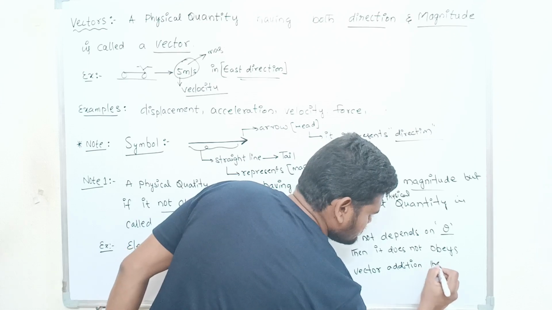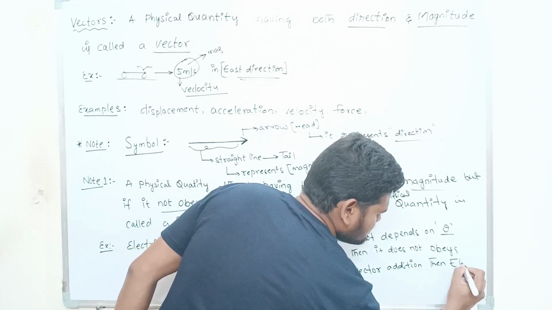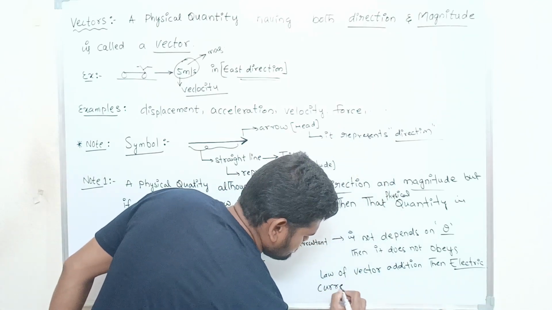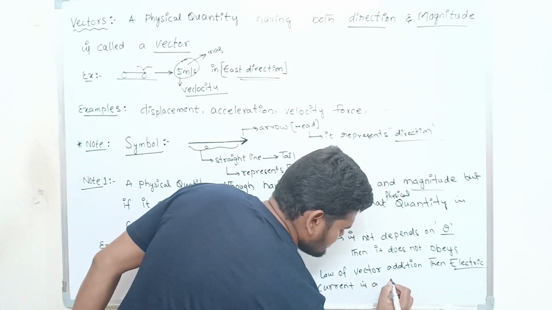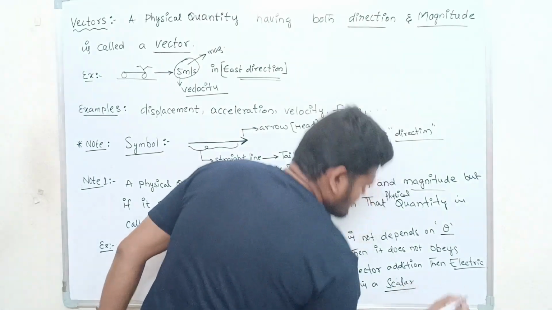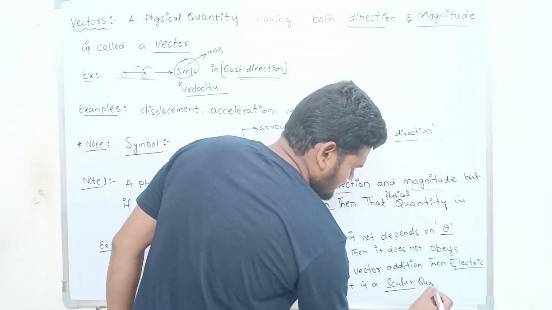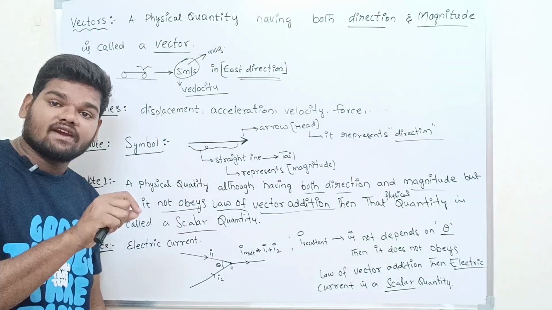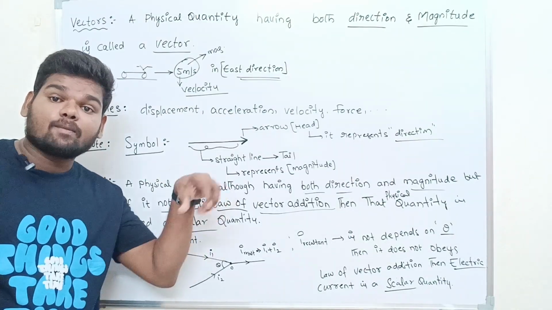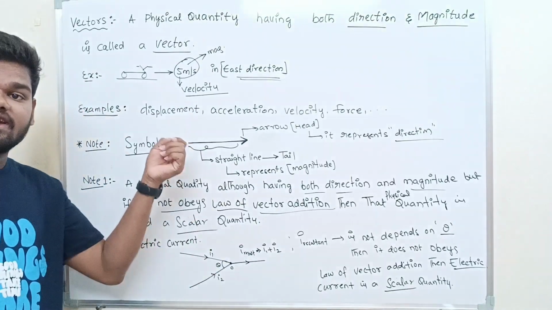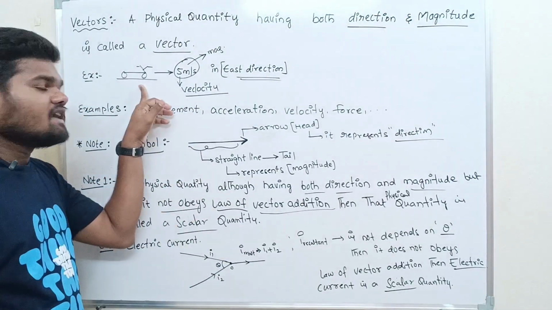Then electric current is a scalar quantity. Okay, right. Are you getting? So what is the meaning of vector? A physical quantity having both direction and magnitude. Such type of physical quantity is called what? Vector quantity. So for example, here we are taking the bike.